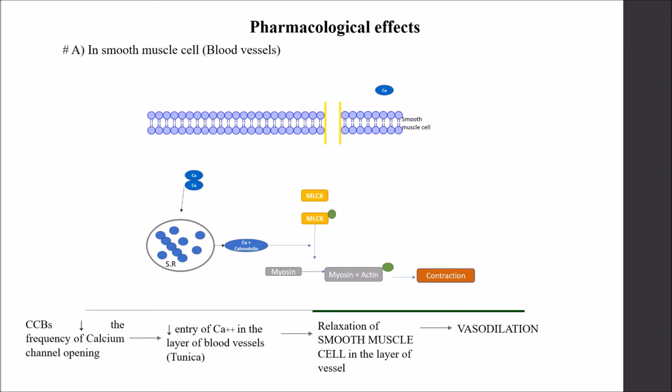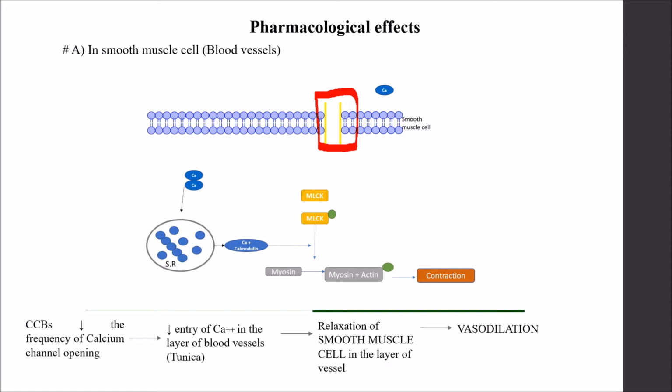Now, after administration of calcium channel blockers, the frequency of calcium channel opening gets decreased. As you can see, this is the calcium channel, and in normal conditions the calcium was flowing very easily and being regulated. But as soon as the calcium channel blockers are given, the frequency of calcium entering via this calcium channel is reduced.